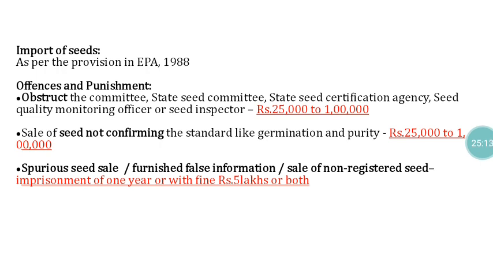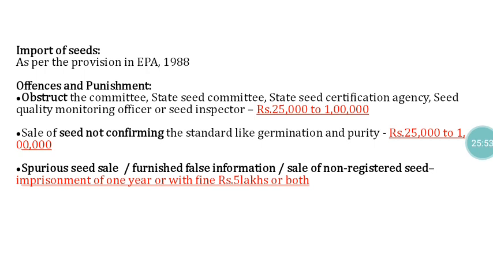Here offenses and punishments are in three categories. If any person obstructs or prevents the performance of duty of the central committee, a state seed committee, state seed certification agency, seed quality monitoring officer or seed inspector, that person is liable for a fine of 25,000 rupees to 1 lakh rupees.